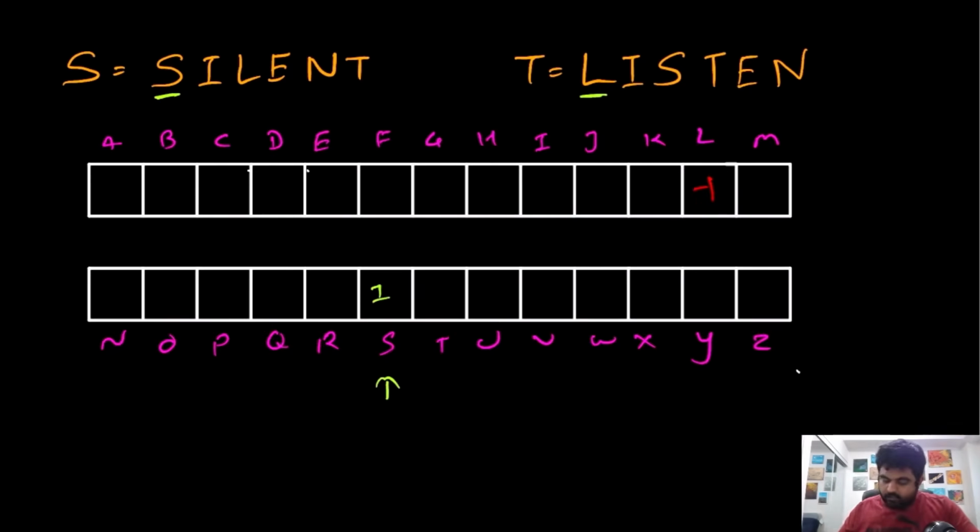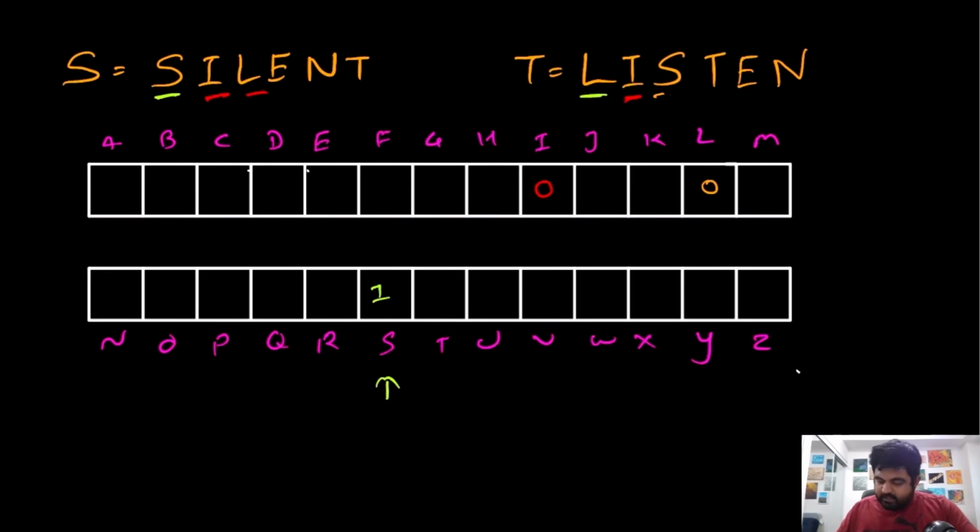Okay, now next character is I. So again we will increase the value of I to 1, and over here this value is I again. So now we will reduce the value of I as well, so the value of I will remain 0. Now our next character is L. So for L we are going to increase the value. So over here if we increase, the value becomes 0.